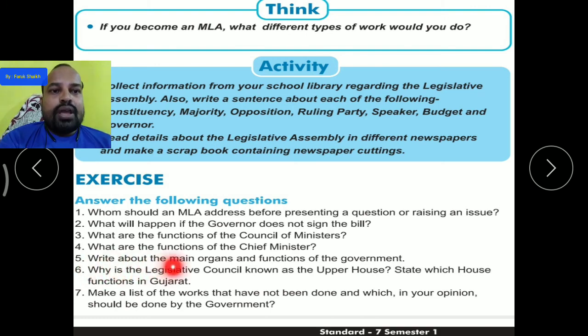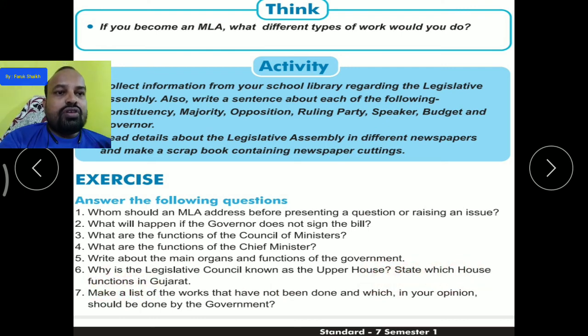Write about the main organs of the government and their functions. There are three main organs of the government: the legislature, the judiciary, and the executive. These organs are briefly given in the textbook. Why is the legislative council known as the upper house? State which house functions in Gujarat.